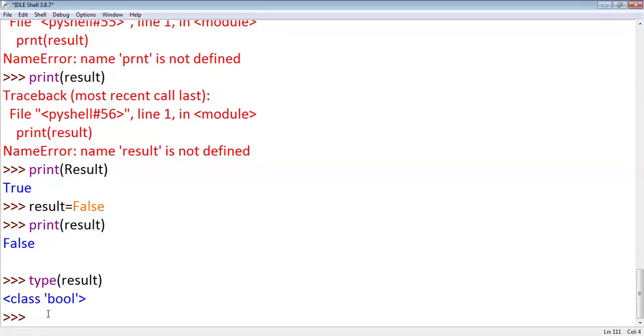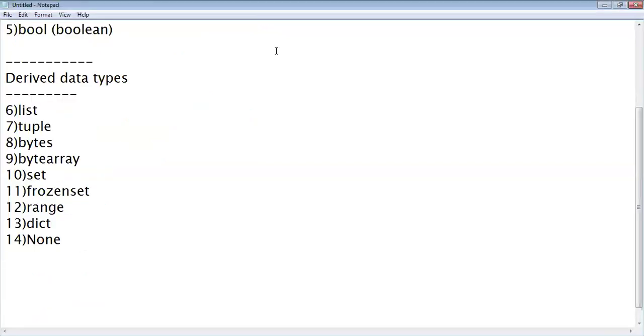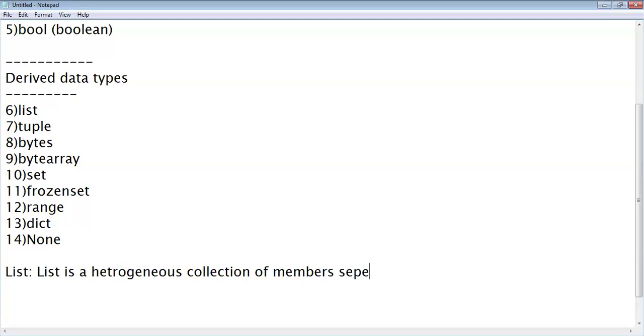List is a heterogeneous collection of members separated by comma and enclosed by square brackets.